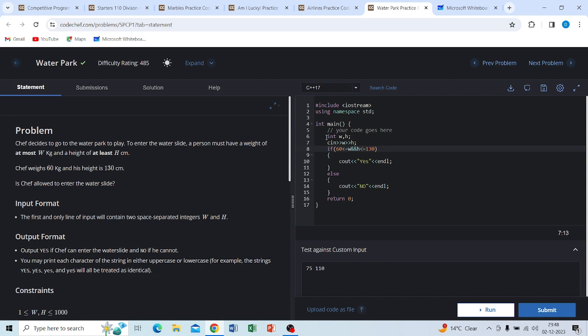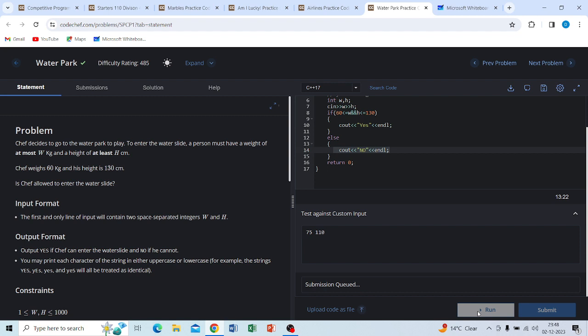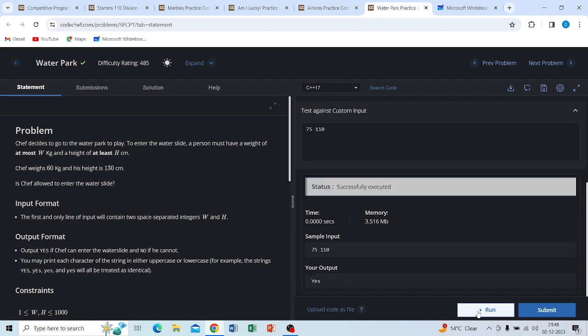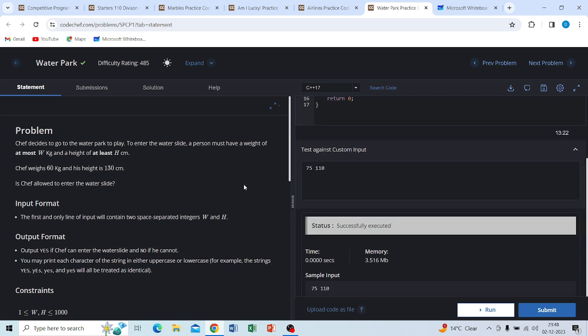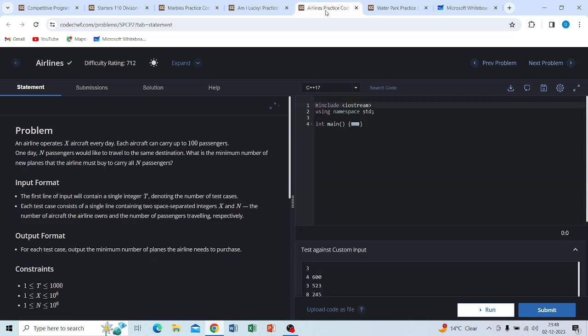So here is the code. This is the weight and height, and I'm just getting the input, and this is the constraint. If it is valid, then you can simply print yes, otherwise no. I hope you have understood, and this is working fine. You can check that, yes, successfully executed. So we have to move on to the next problem.